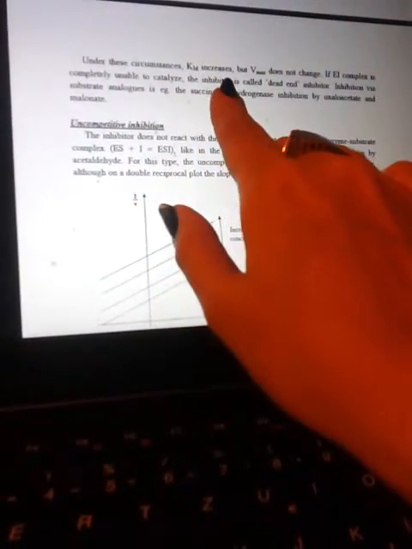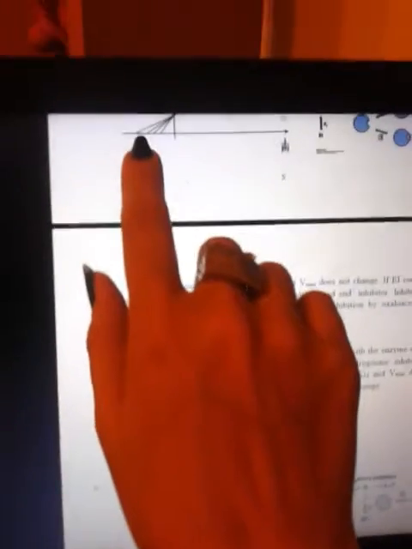This is a competitive inhibition. Under this circumstance, the Michaelis-Menten constant increases. Why? You see, it's coming down. The minus 1 over Km decreases. It means Km increases. In competitive inhibition, Km increases. But Vmax doesn't change. Why?